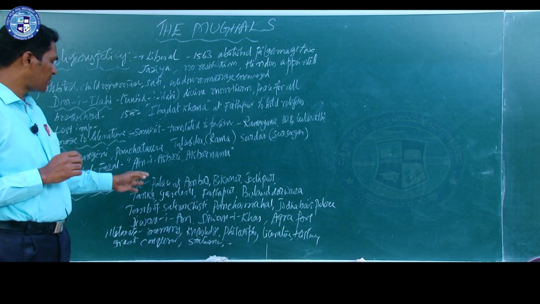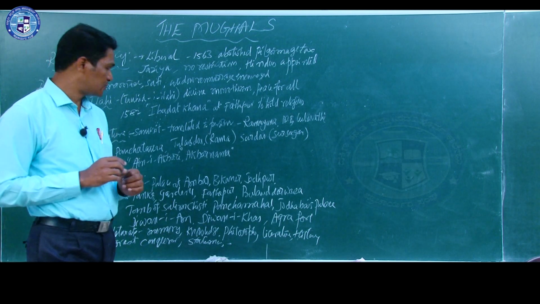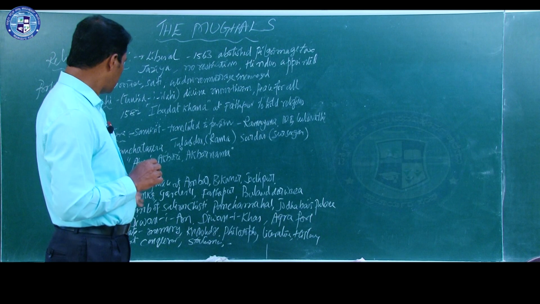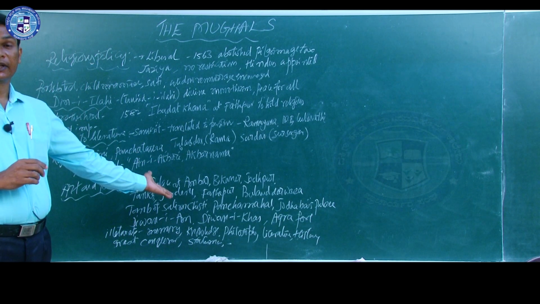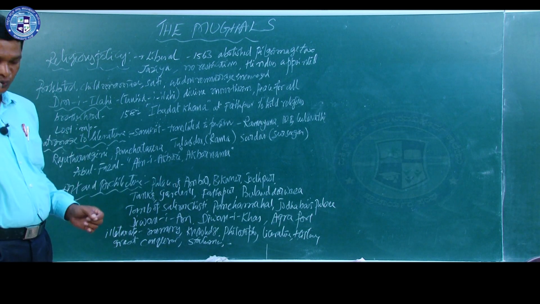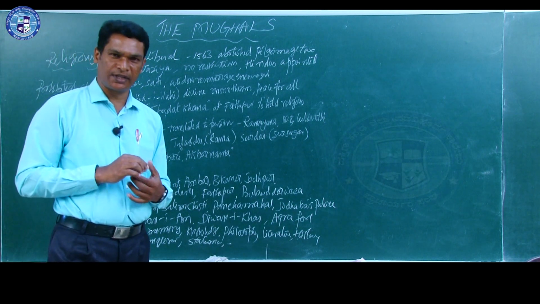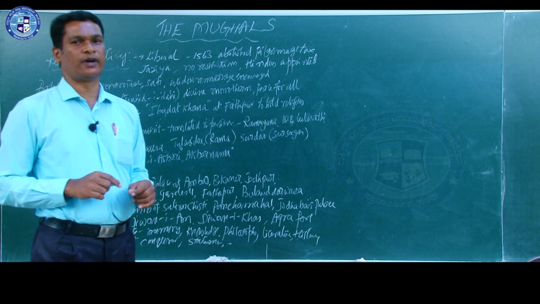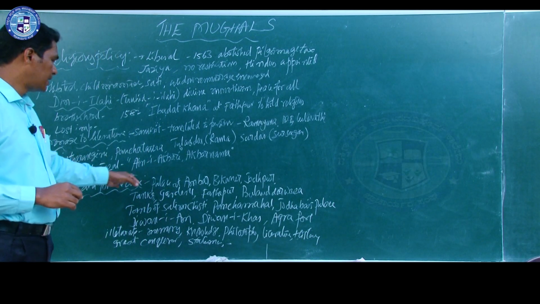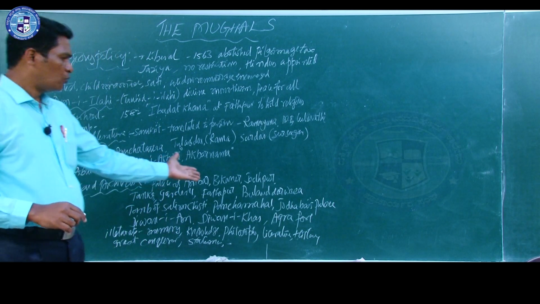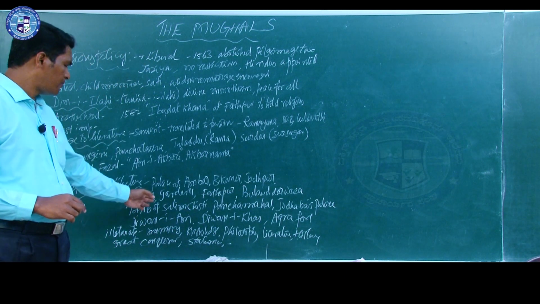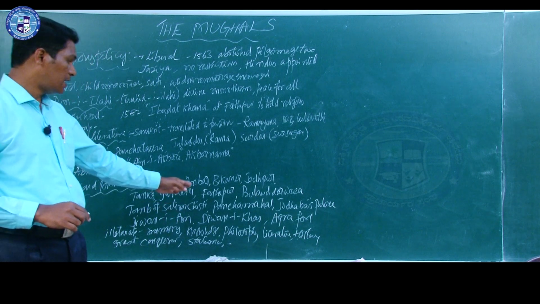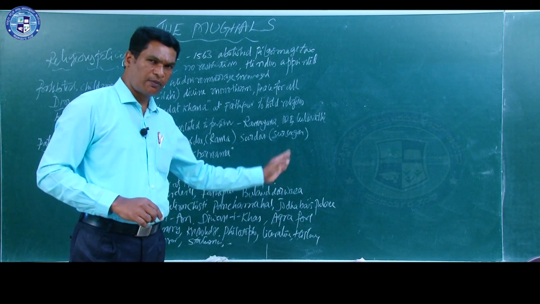The best example is that he built several gardens also. Fatehpur, a new city, was built by Akbar. That is also a very good contribution in the field of art and architecture. Then Buland Darwaza, the tomb of Salim Chishti, Panchamahal, and Jodhabai's palace.